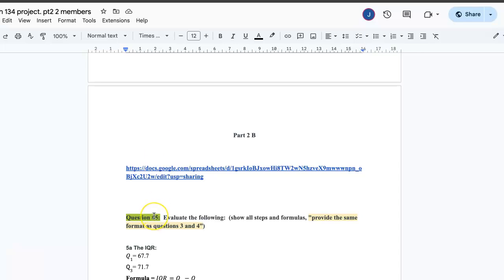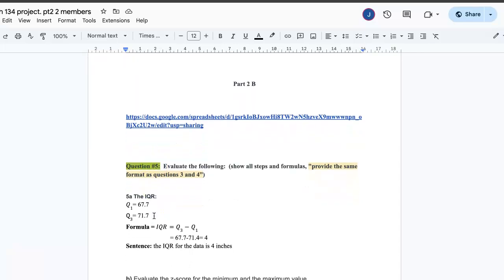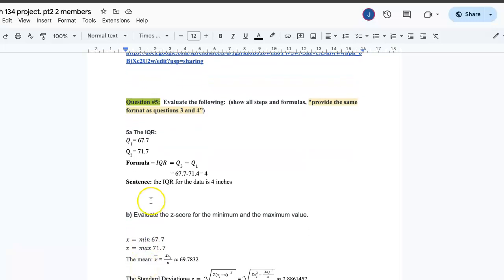Now, question 5. Let's take a look at question 5. Question 5 is asking to evaluate the following and to show all steps and formulas, provided in the same format as questions 3 and 4. Now, the first part, 5A, states provide the IQR. Now, the IQR is Q3 minus Q1, so third quarter minus the first quarter.